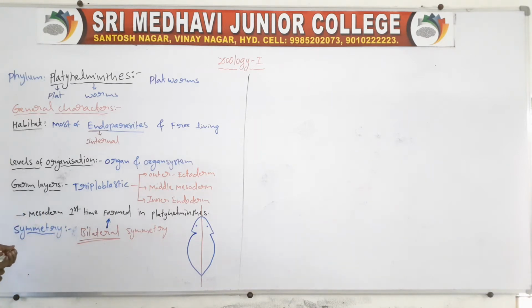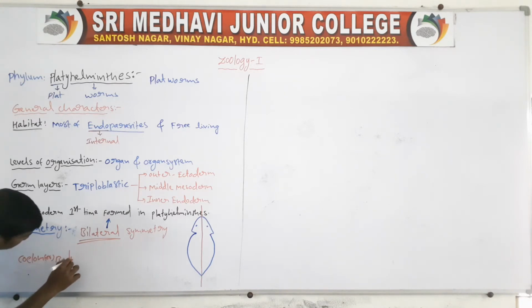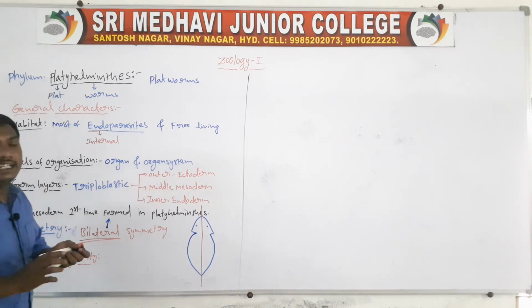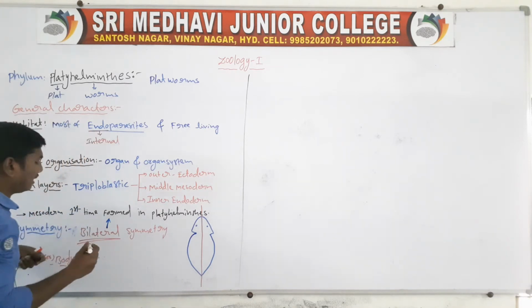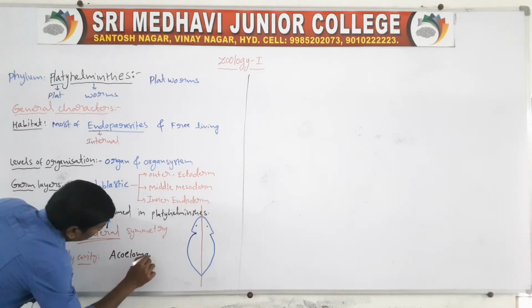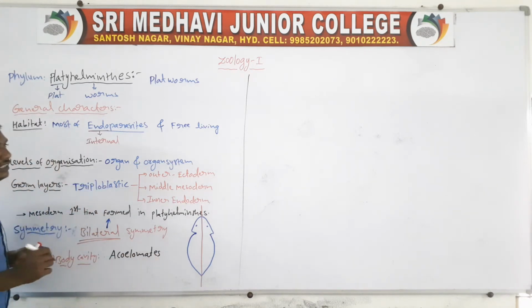Next one, body cavity or coelom. These animals are called acoelomates.